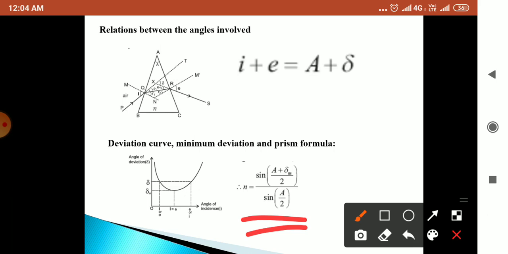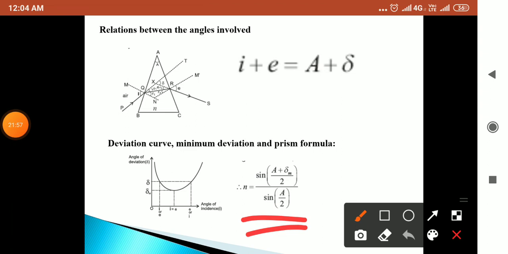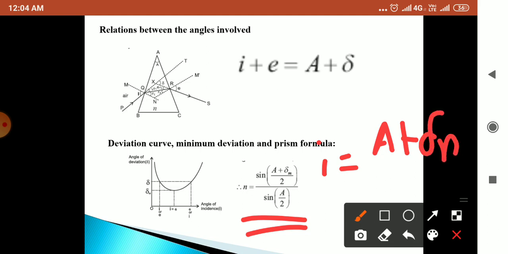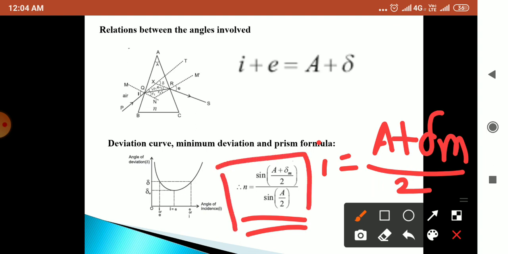Here i for minimum deviation becomes A plus delta m upon 2, and the given formula is n, the refractive index of the prism, equal to sine of (A plus delta m) upon 2, divided by sine of A by 2, where A is the angle of prism and delta m is the minimum deviation.